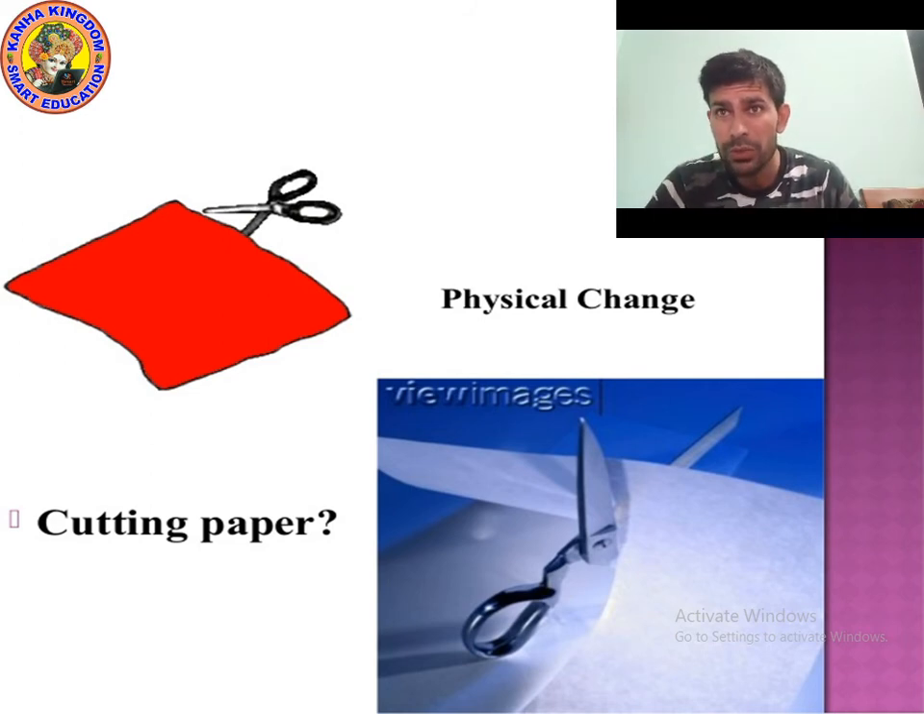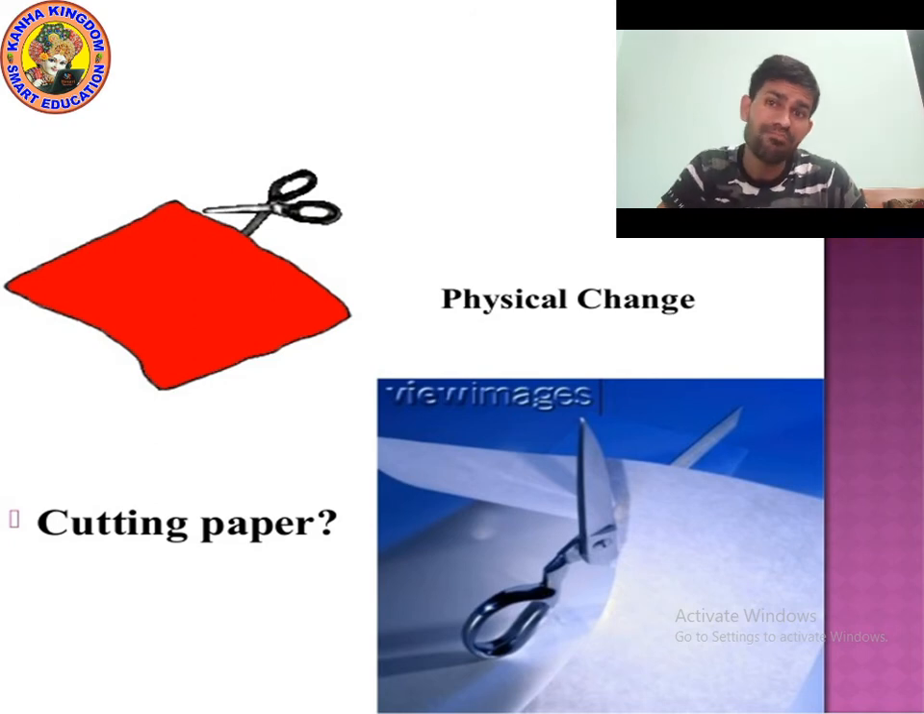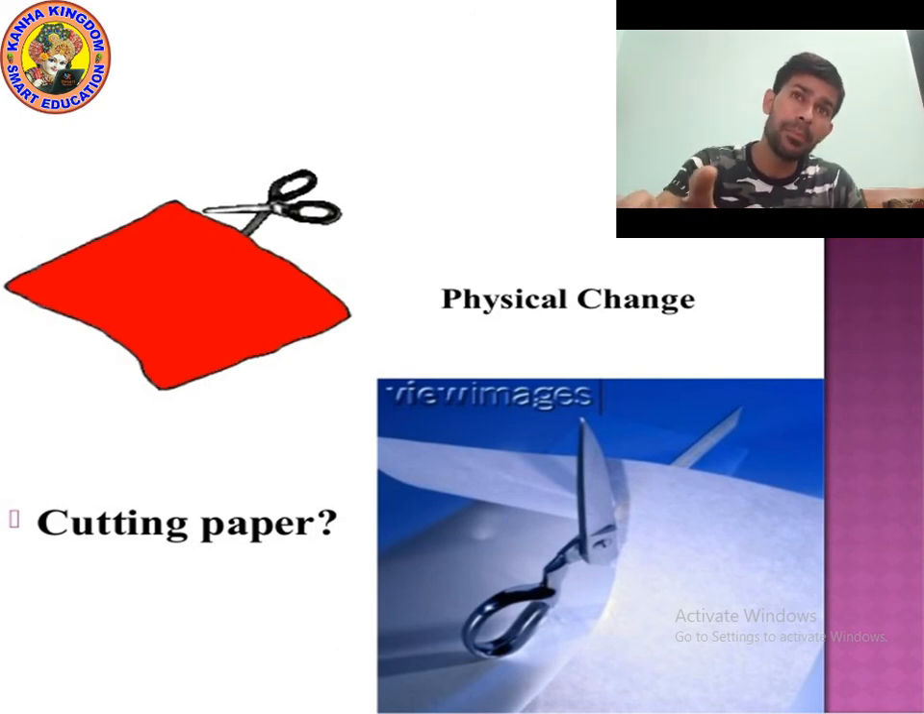You can see the red color paper. If you cut the red color paper, it will still remain paper. It is an example of physical change, because you can again make the paper from rough paper. You are getting nothing new, the same thing. Because as I said, physical changes are reversible changes. You get no new substance. Only physical property is changing.